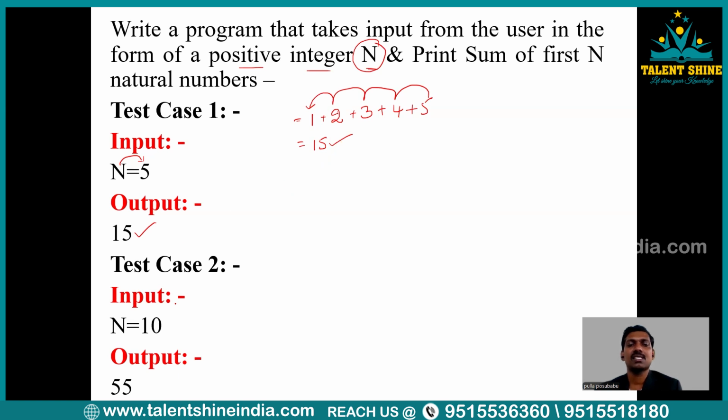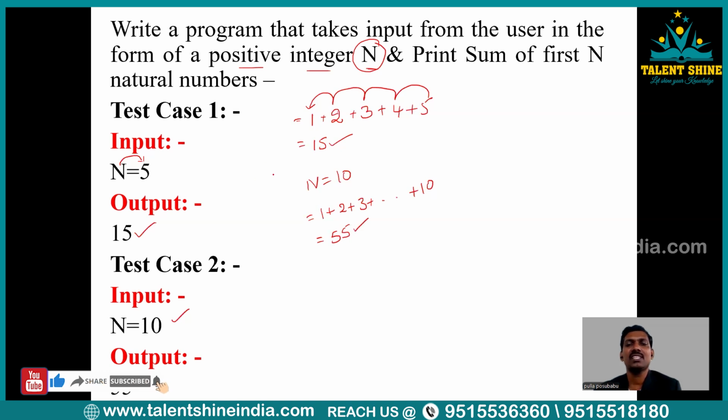In the second sample test case, the n value is given as 10, which means we have to identify the sum of the first 10 natural numbers. If you add all these numbers, it becomes 55.